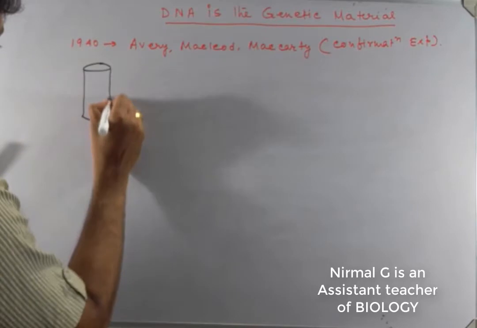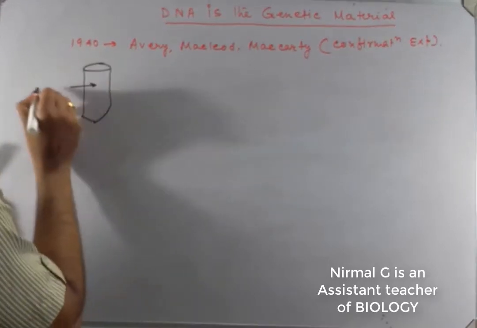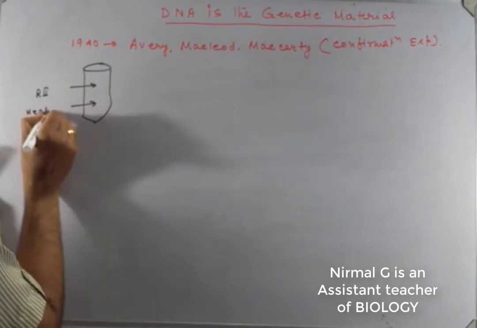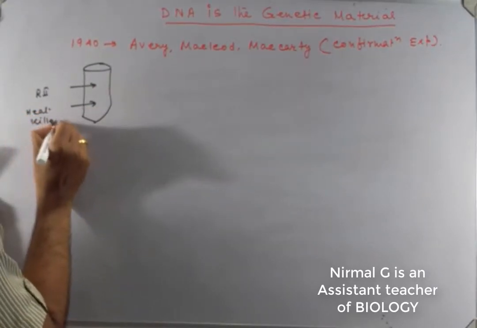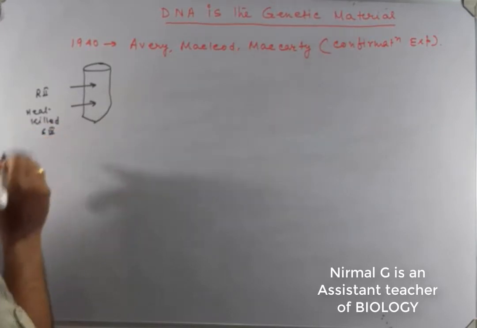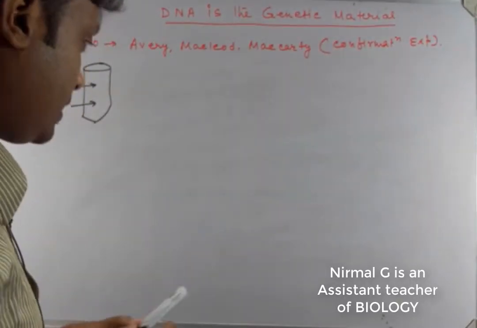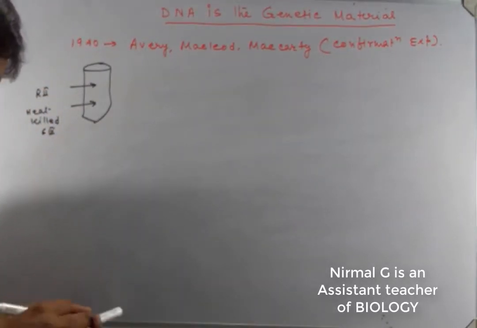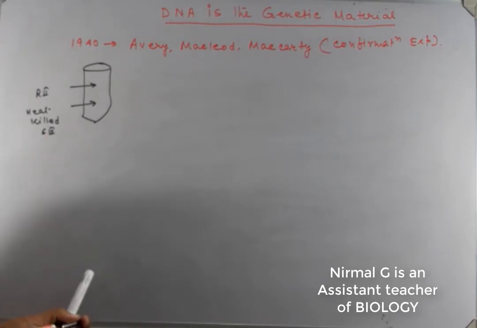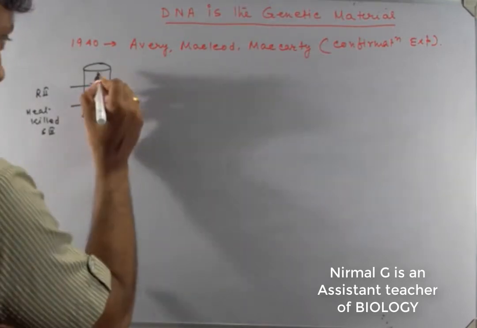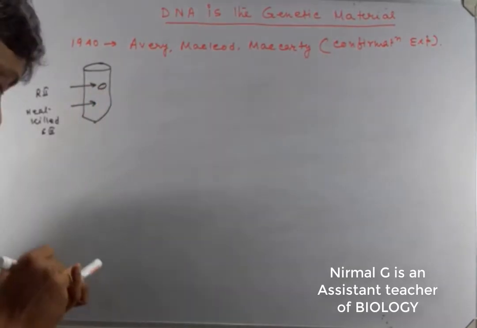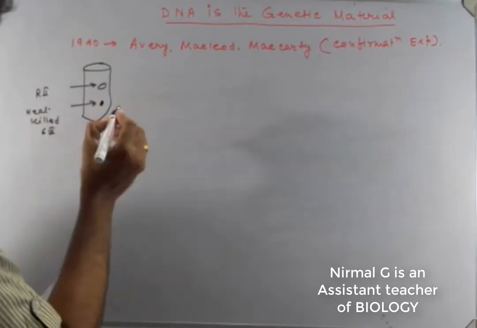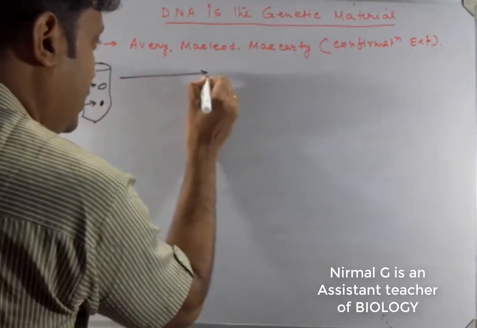They took a test tube, and in this test tube they took R2 and heat-killed S3. They took many test tubes with R2 and heat-killed S3. Suppose this is R2 and this is heat-killed S3, and they put them in a test tube.